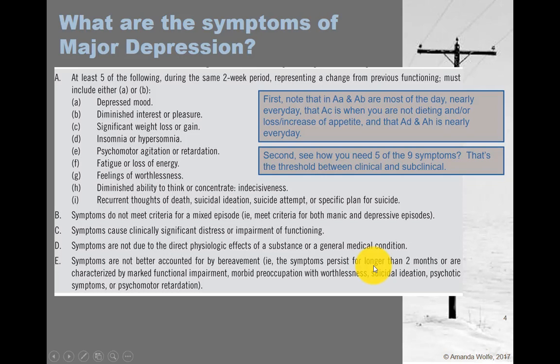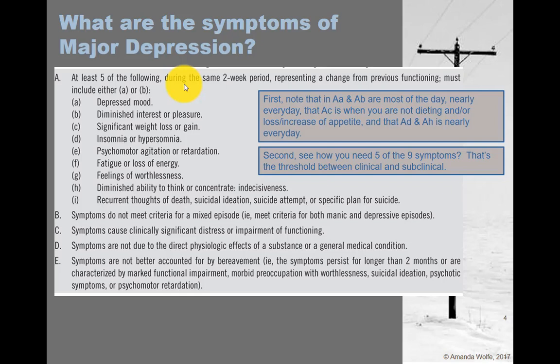So let's start with depression. What is major depression? Well, the things to pay attention to here is that you have to have at least 5 of these symptoms to be clinical. Now, if you have 4 or 3 or 2, then that might mean that you are subclinical. You also have to have all 5 of them during the same 2-week period, all right? So if you think about a major depressive episode or major depression, it's usually brief. It might cycle, it might return routinely, but it's brief, as opposed to dysthymia, which we'll see in a minute, is not brief.